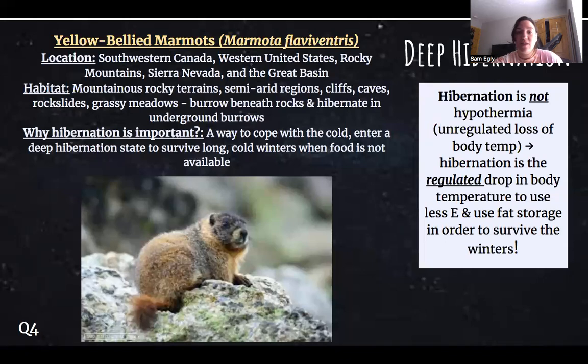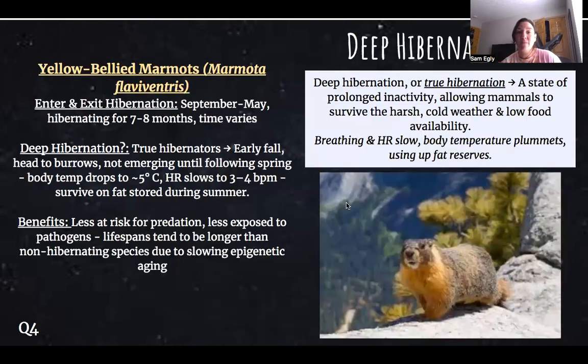So deep hibernation. The yellow-bellied marmot is an example of deep hibernation. So hibernation is not hypothermia. It's not unregulated loss of body temp. It's a regulated drop in body temperature to lose less energy and fat storage to survive the winter months. So the marmots hibernate because it's a way to cope with the cold. They enter a deep hibernation state to survive the long cold winters when food is not very available.